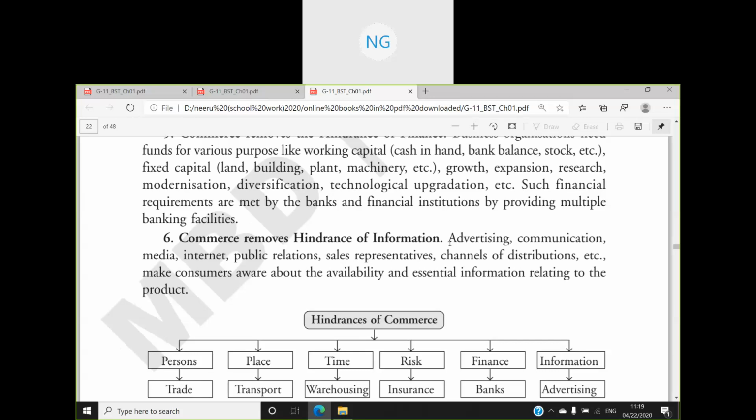A prospective customer is the person whom I am anticipating, I am just expecting that he will become my customer. So how will I give information to the customer? Through the use of advertising. Advertising, communication, media, internet, public relations, sales representatives, channels of distribution, etc. make consumers aware about the availability and essential information relating to the product.